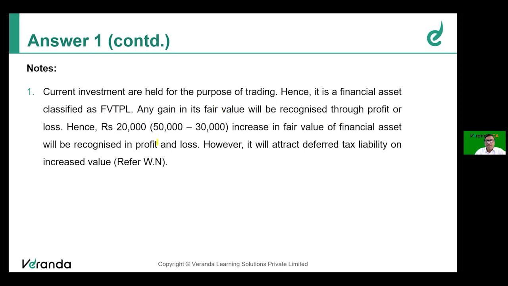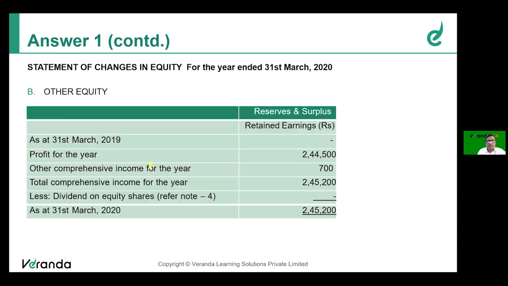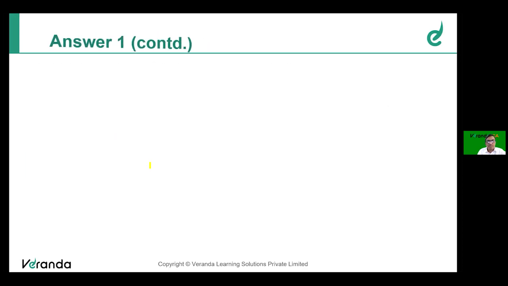Any gain in fair value will be recognized through the P&L. The 20,000 increase in fair value of the financial asset is recognized in the P&L, and it will attract deferred tax liability. That is different, that we will do later. So the 20,000 rupees increase in other income is on account of restating the current investment at fair value. That is how you got 20,000 rupees more in other income. Okay, friends.